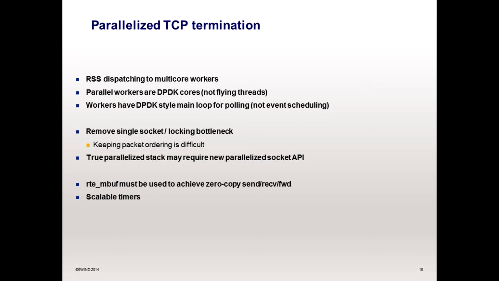In DPDK, you want true parallel processing, so you have to allocate some static threads, and use something like RSS to dispatch your packets. And then you replace your single TCP socket by a socket object which is shared between your cores. This is the tricky part, actually.